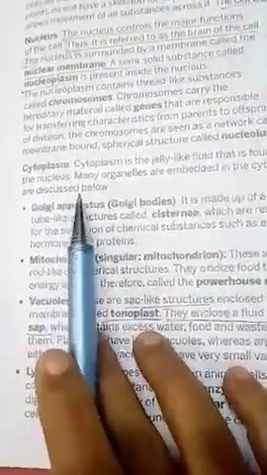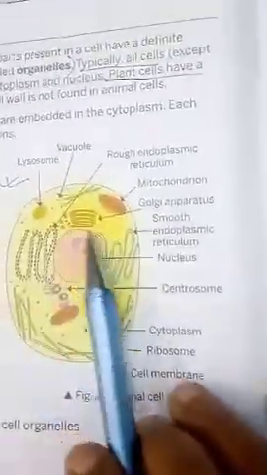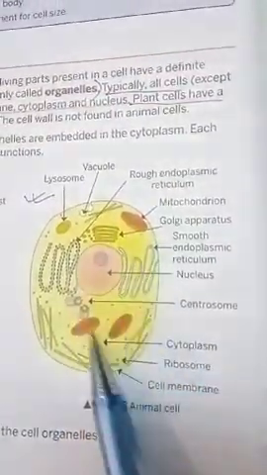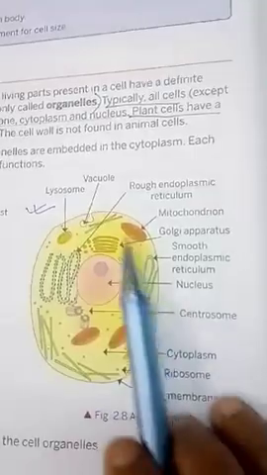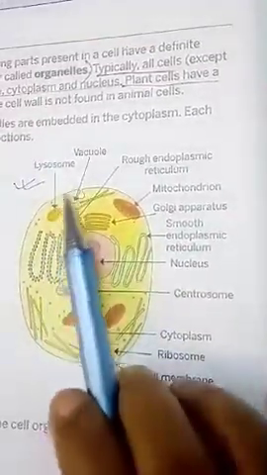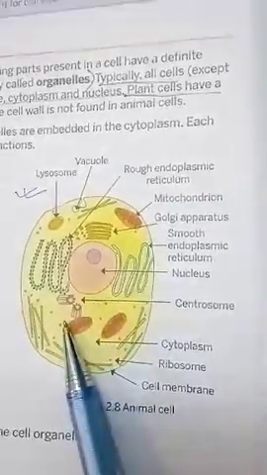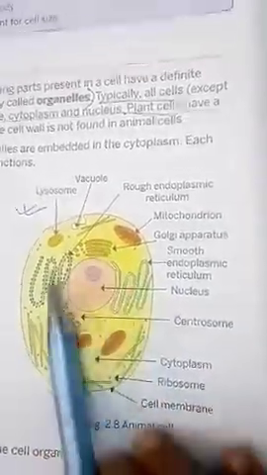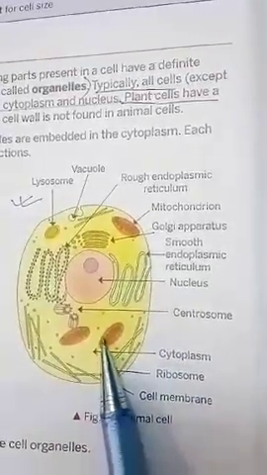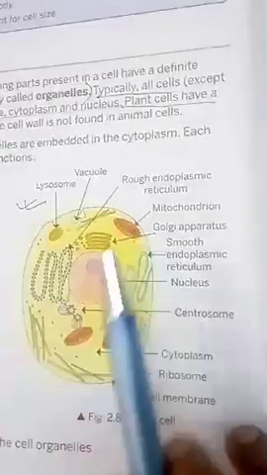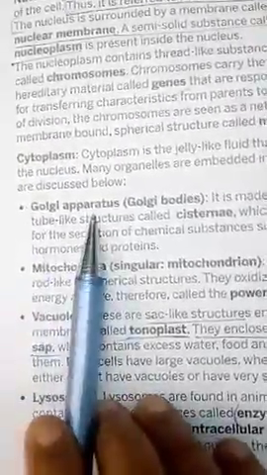Now cytoplasm, the region of the cell which is inside the cell membrane is called cytoplasm. It is a jelly-like substance in which all these structures which you can see here are present. The function of cytoplasm is it carries out all the activities of the cell, because these organelles which are present in the cytoplasm carry out different functions. So what are the parts in the cytoplasm? Golgi apparatus.